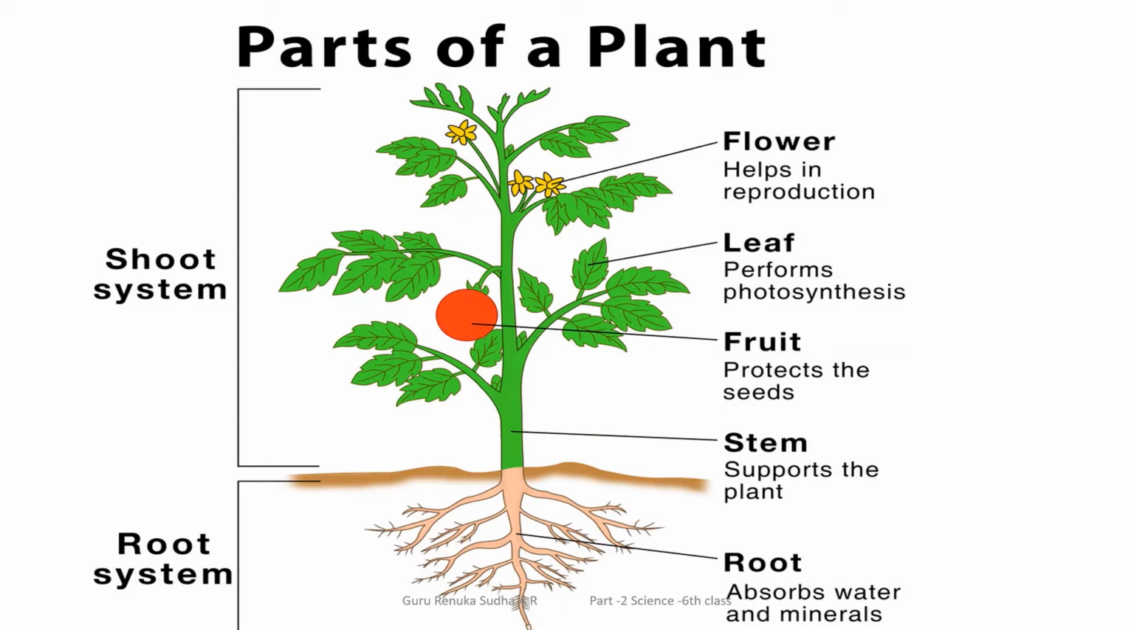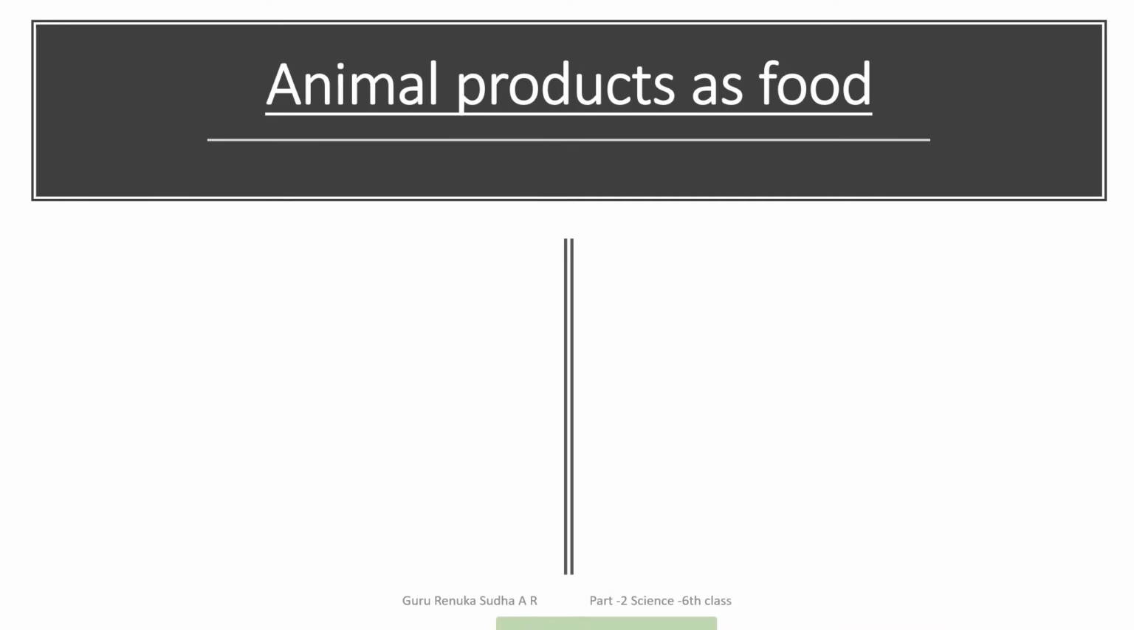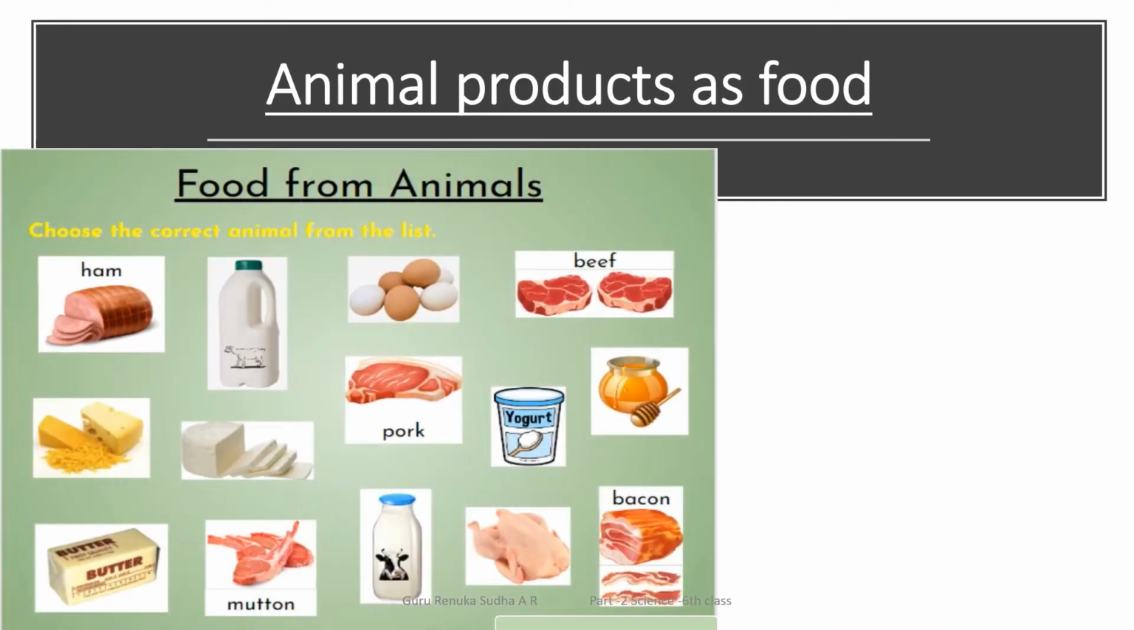What is the use of the root? It helps us to absorb water and minerals from the soil. The stem supports the plant to stand. Fruits protect the seeds and provide nutritional food for us. Leaves perform photosynthesis, which is why they are called the food factories of a plant. Flowers help in the reproduction of a plant. So if you go on observing all these things, you come to know that plants are the main primary food producers on the earth.